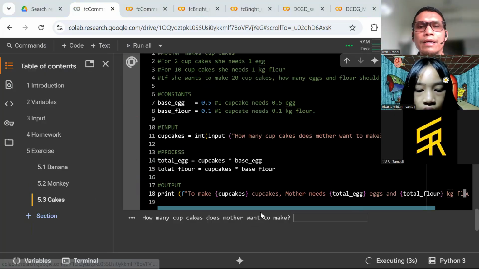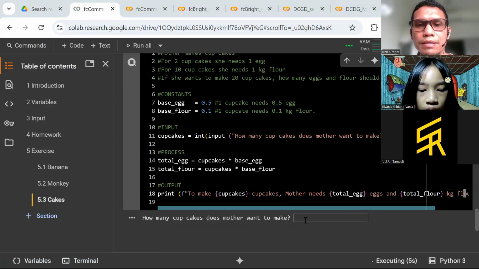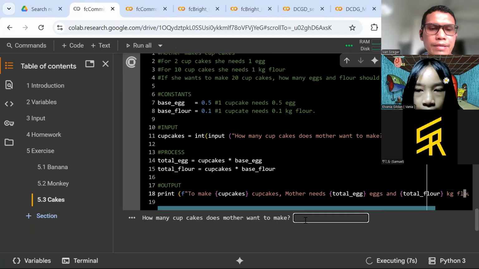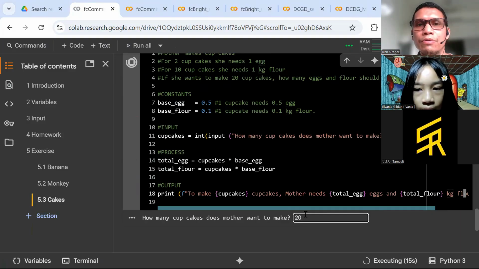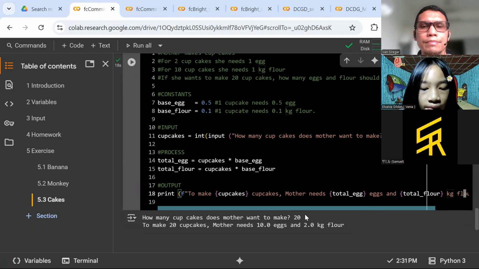It asks us how many cupcakes does mother want to make. Let's say 20, because our requirement also says that she wants to make 20 cupcakes. To make 20 cupcakes, mother needs 10 eggs and 2 kilogram flour.